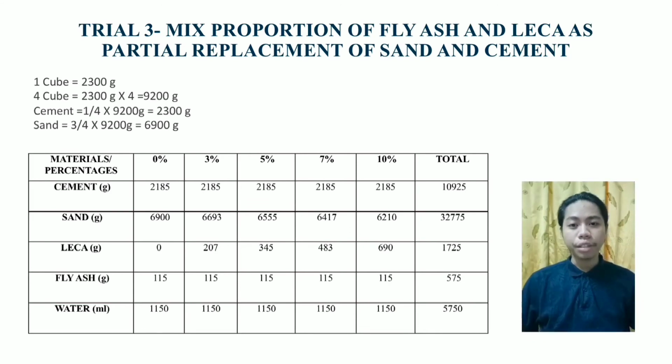Okay, so what is the difference between the other trials that we have conducted? For this trial, we only use 5% of fly ash, and for Leca, we only use 3%, 5%, 7%, and 10%. As you can see on your screen at the table, we only conduct 5 different types of concrete cube. For all the concrete cubes, the percentage of fly ash is the same, which is 5%, but for Leca, we only use 3%, 5%, 7%, and 10%. And the 0% represents the control brick.